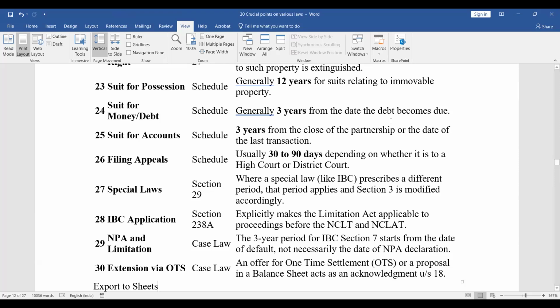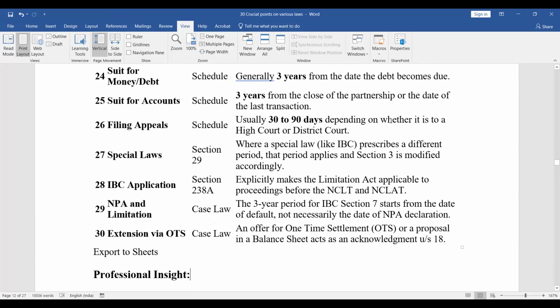Special law. Section 29. Where a special law like IBC prescribes a different period, that period applies and Section 3 is modified accordingly. Section 238A explicitly makes the Limitation Act applicable to proceedings before the NCLT and NCLAT. NPA and limitation. The 3-year period for IBC Section 7 starts from the date of default, not necessarily the date of NPA declaration.